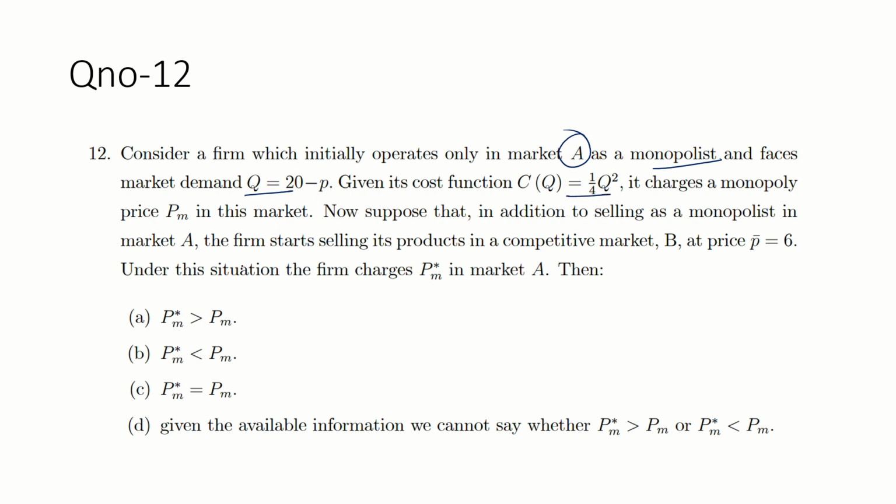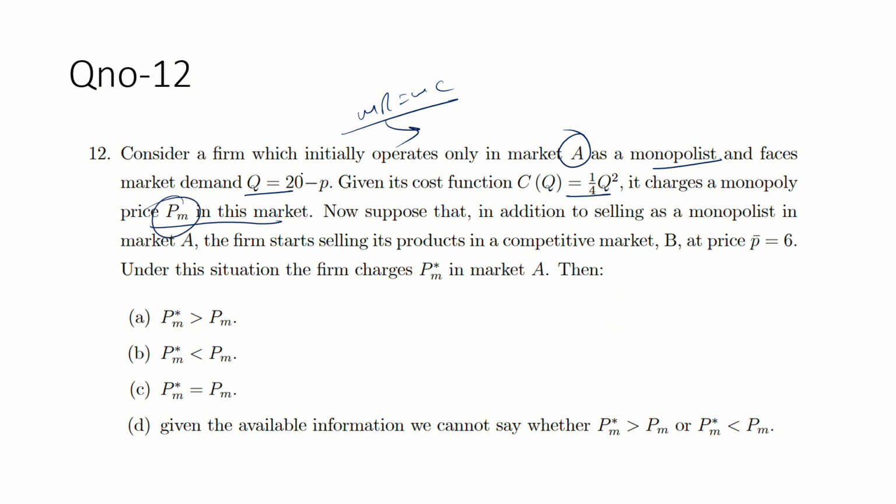It charges a monopoly price PM in this market. Whatever price you calculate from MR equal to MC, the price is PM, the monopoly price in the market.